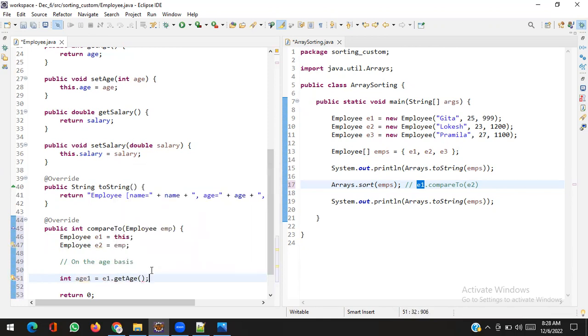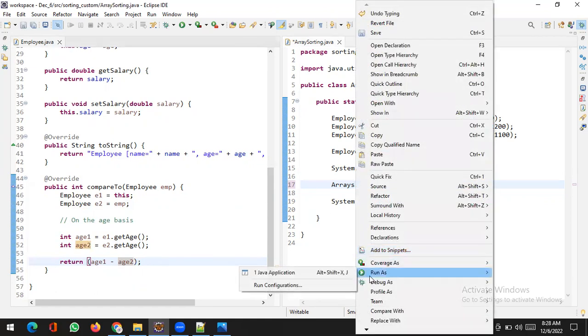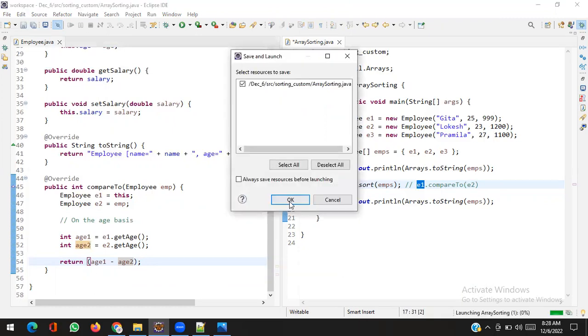Wow, same thing, age2. So what I will do, it's very simple in the case of int type, age1 minus age2. Wow, age1 minus age2. So let's see. Now I will try to sort them. First of all, no error, and it will perform sorting. You can see.